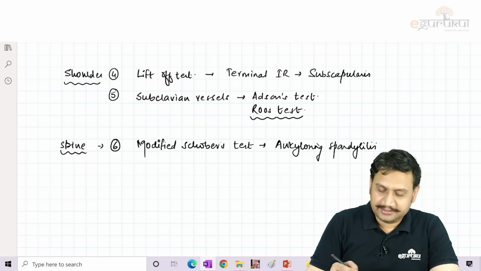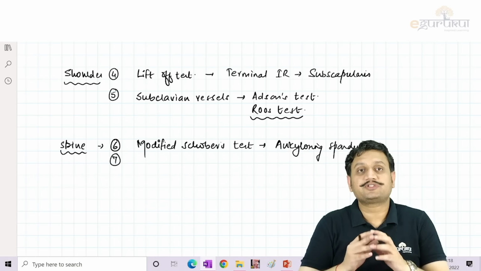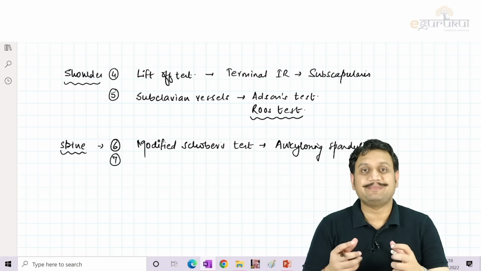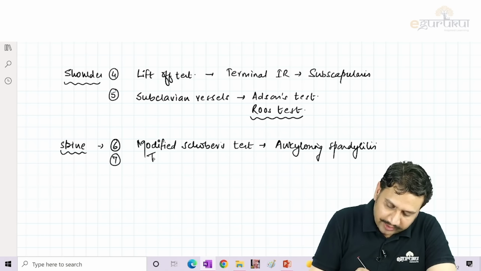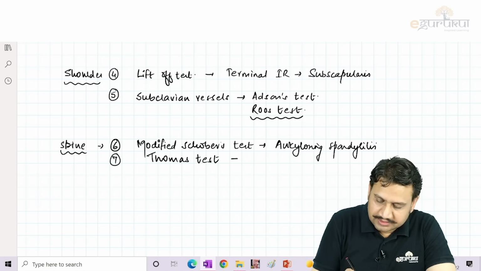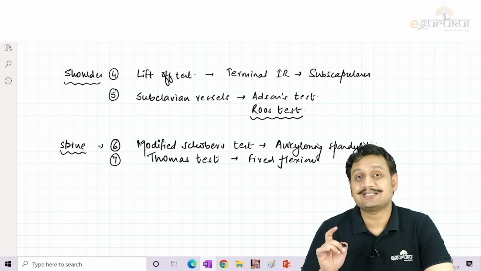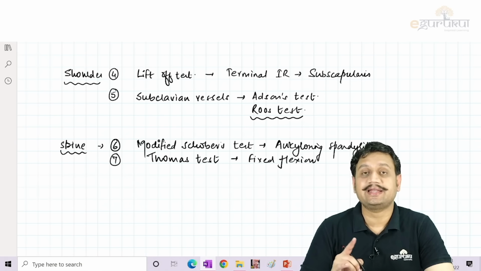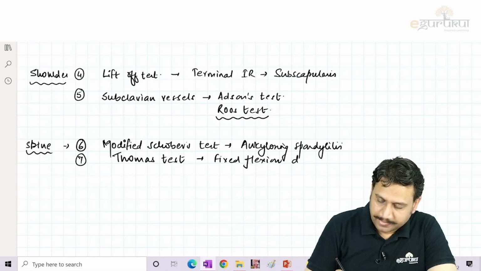Okay. And number 7, what was that modified Schober's test? You ask the patient to stand straight and bend forward to check for the stiffness of the lumbar spine. Then we have the Thomas test. What was that? That was for fixed flexion deformity. Remember that? It is a very, very important test and has been asked in your recently conducted INI exam as well. So fixed flexion deformity of the hip.